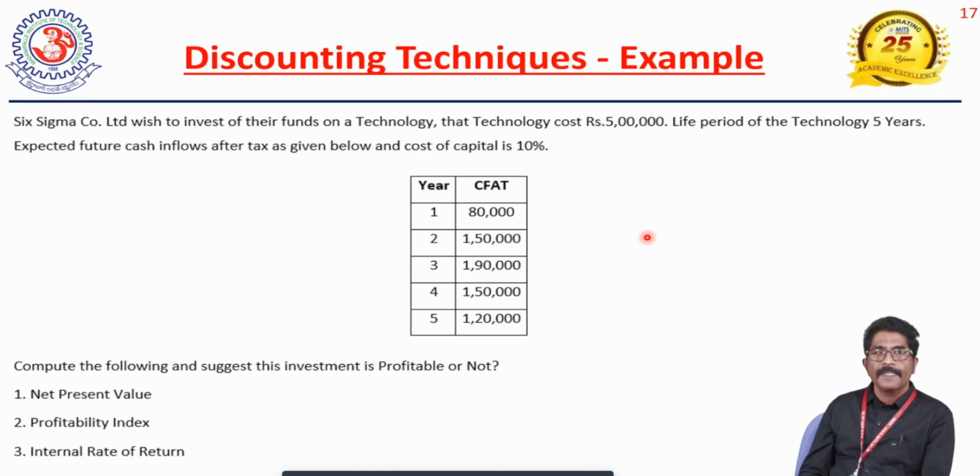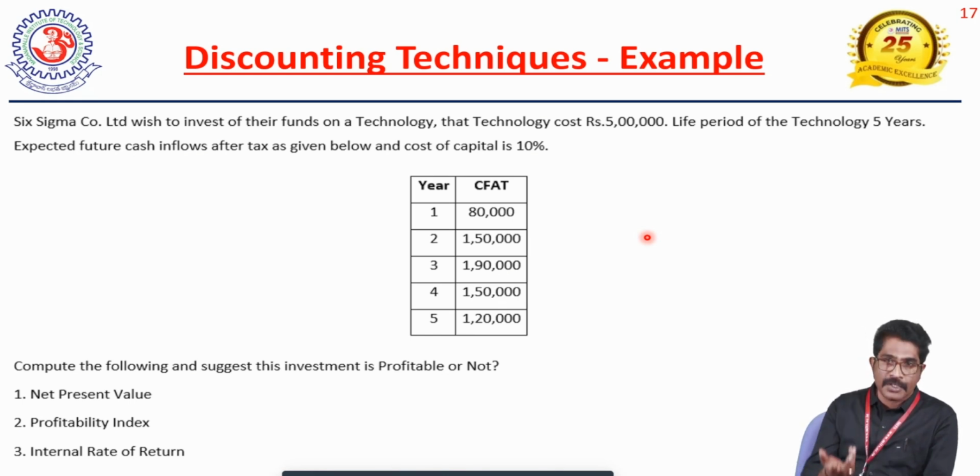Here, the company wishes to buy a technology. Why are we going to buy the technology? For reduction of cost and improvement of production. So based on those conditions, the company wishes to buy a new technology. An existing technology is already there, and the company wishes to replace it with the new technology, but the new technology will cost rupees 5 lakhs. The life period of the technology is 5 years, and the cost of capital is 10%.